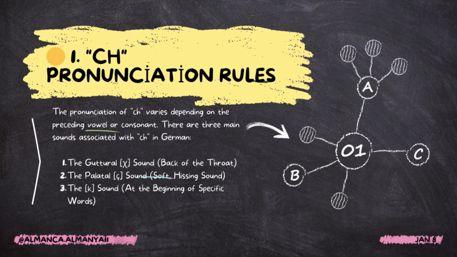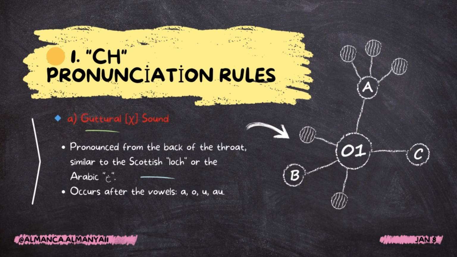The guttural ch sound, from the back of the throat. The palatal ch sound, a soft hissing sound. The K sound, at the beginning of specific words. A: the guttural ch sound. Pronounced from the back of the throat, similar to the Scottish loch or the Arabic kh. Occurs after the vowels a, o, u, and au.